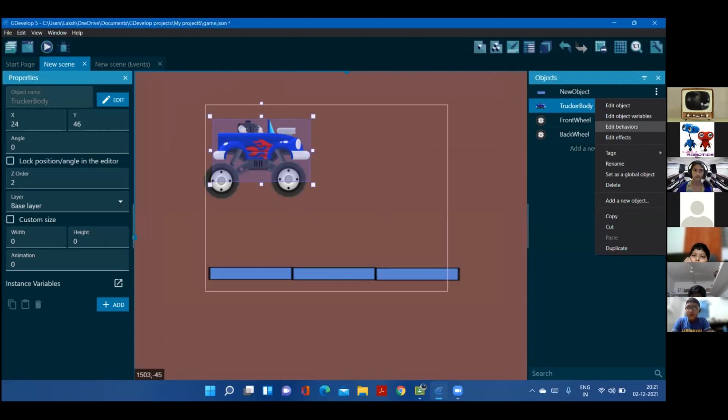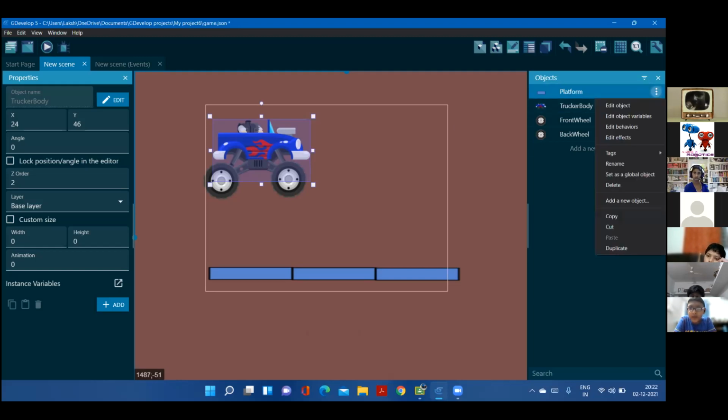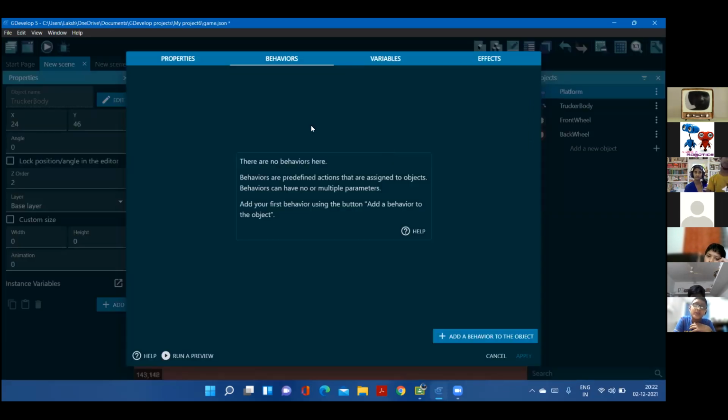First, we can rename this to platform. It is a little bit hard to understand. Platform. Okay. Now we have to edit the behaviors. Behaviors, add a behavior.